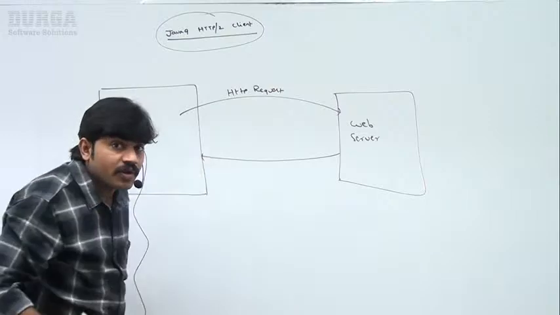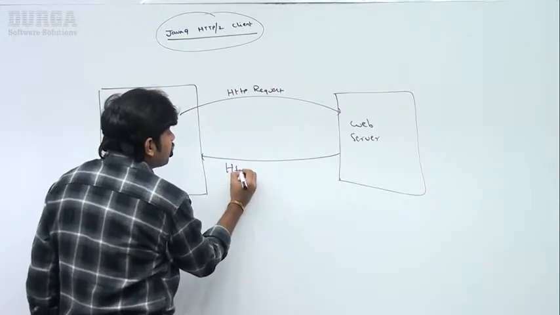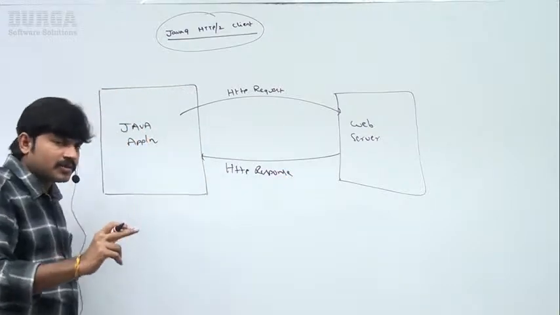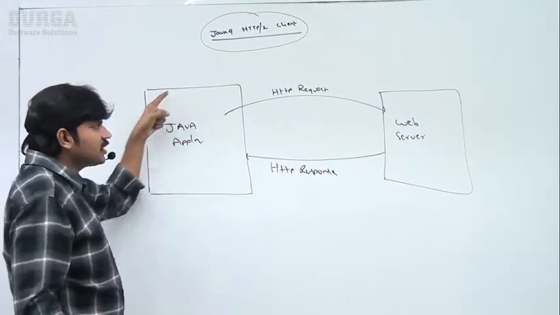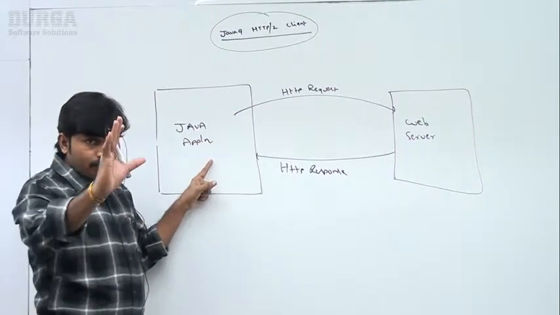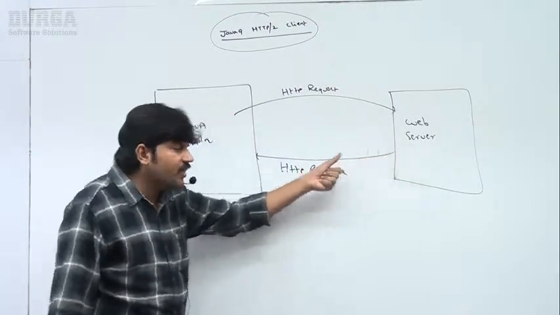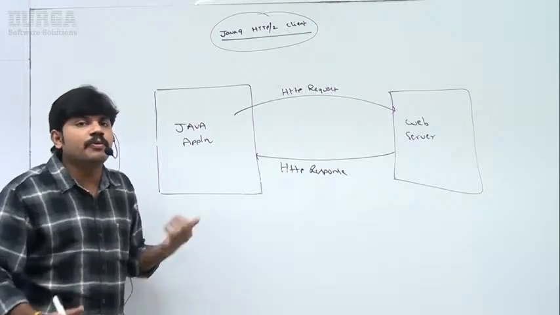Now server will provide which one, sir? HTTP response. Are you getting? HTTP response. Now this response should be processed by this Java application. Are you getting? From the Java application I have to send an HTTP request. Now I will get the response. That response should be processed.